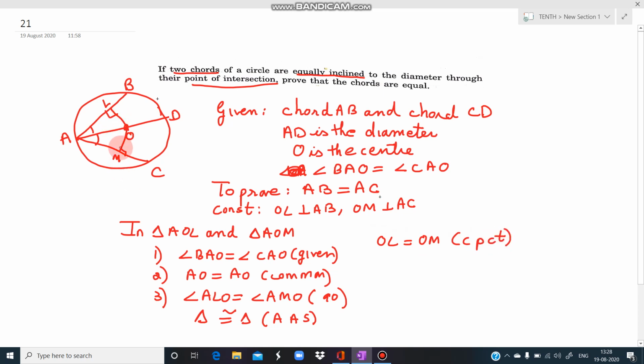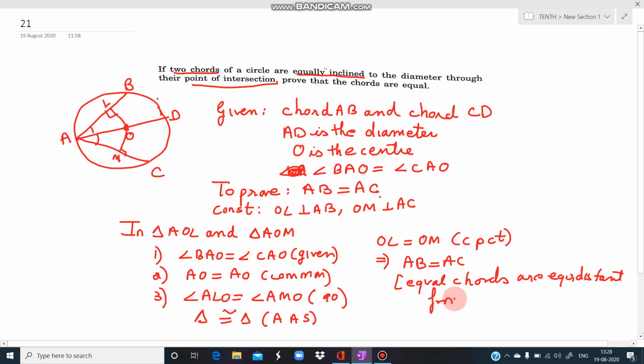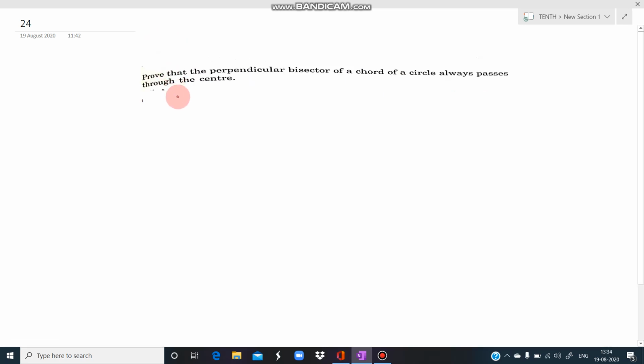So we had to prove these equal. If OL and OM are equal, that means AB is equal to AC. What is the reason? The reason is that equal chords are equidistant from the center. Whenever we have to show two chords are equal, just prove that the distance from the center is equal. Now you have to prove that the perpendicular bisector of a chord always passes through the center. This result we have also used in the question.